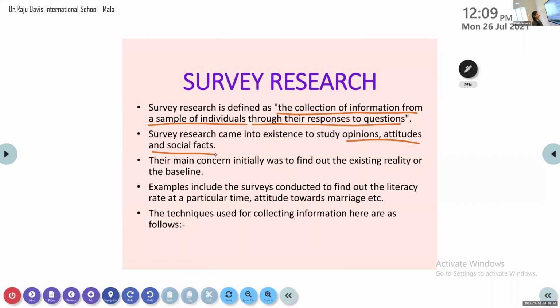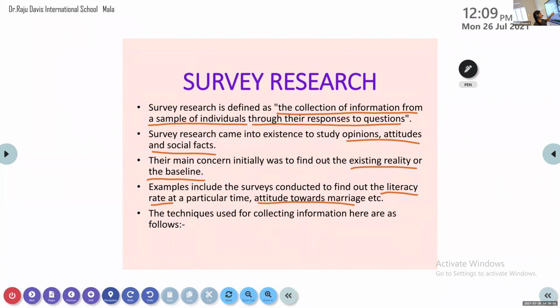Then, the major concern initially was to find out the existing reality or baseline. What is the general opinion? That is to be found out using survey research. Examples include surveys conducted to find out the literacy rate at a particular time. That is one example, literacy rate. Then attitude towards marriage. Then population, that is very famous, census. Similarly, other topics or issues can also be surveyed. Then the techniques used for collecting information here are as follows. That is the picture that we saw, the three methods.